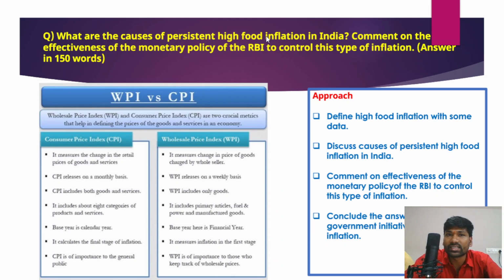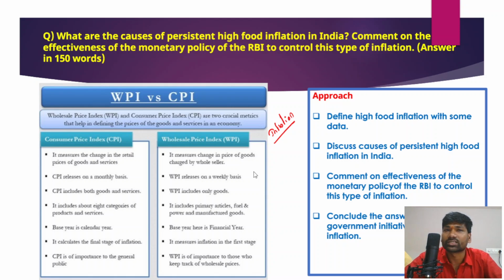And the next question is about food inflation, rising food inflation in India, and comment on the effectiveness of the monetary policy of the Reserve Bank of India to control this type of inflation. Right. So I hope all of you have a basic understanding, or you know the definition of inflation. So inflation is the general rise in the prices of goods, or commodities.